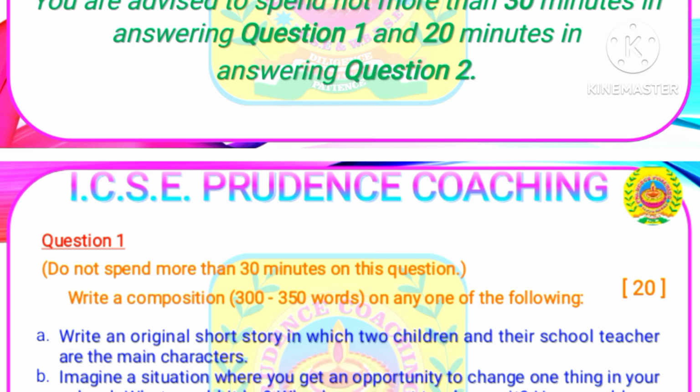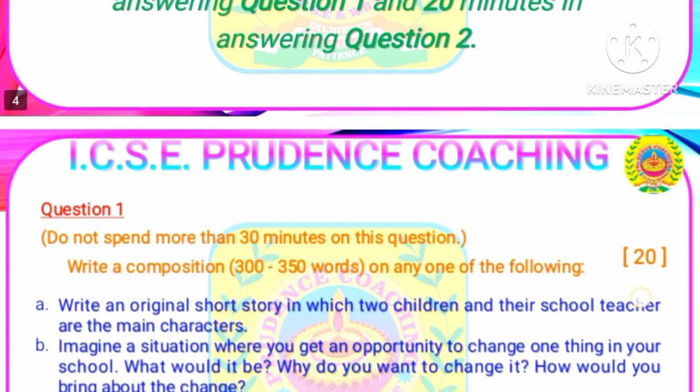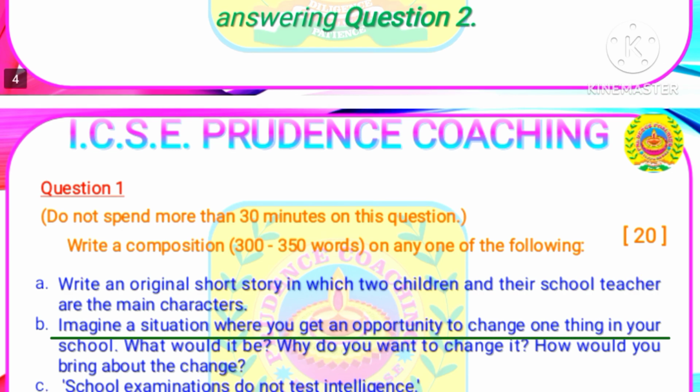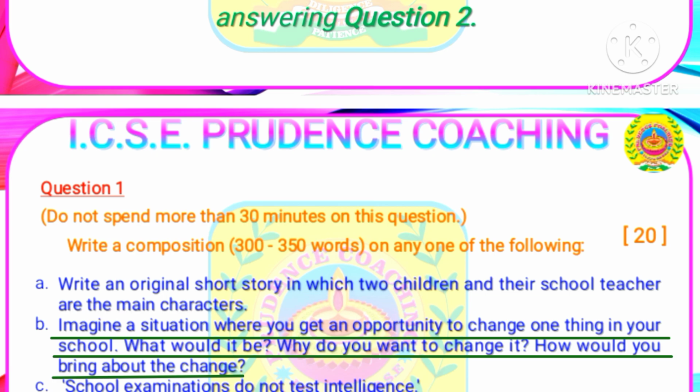Question number B says, imagine a situation where you get an opportunity to change one thing in your school. What would it be? Why do you want to change it? How would you bring about the change? Students, as you can see, this question is divided into different sections.